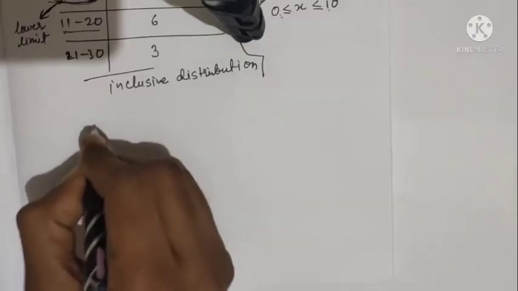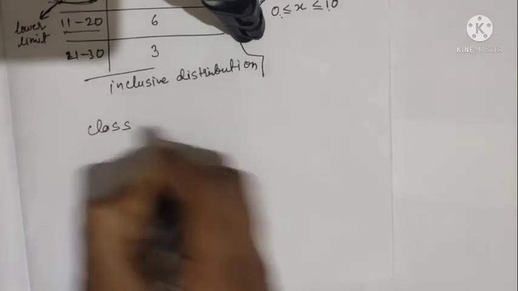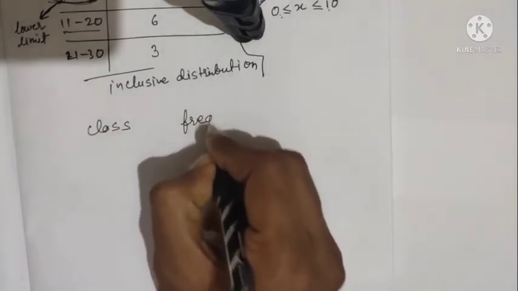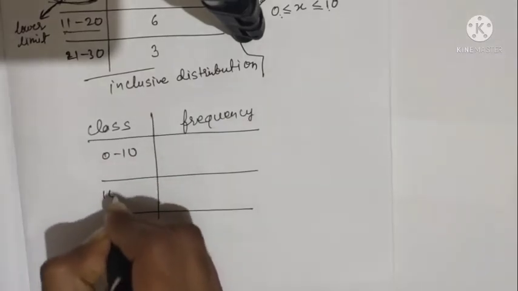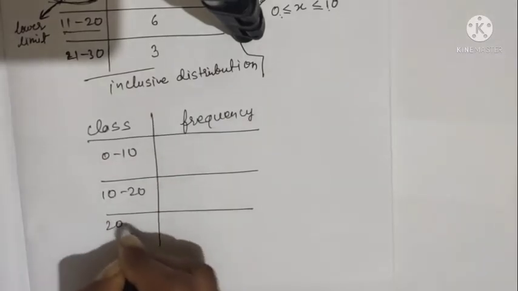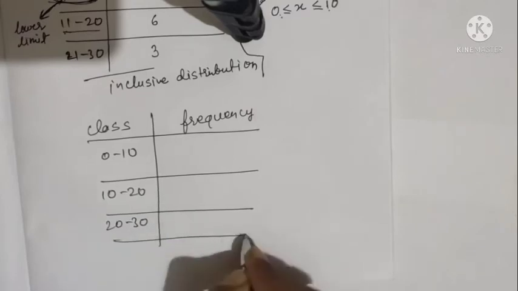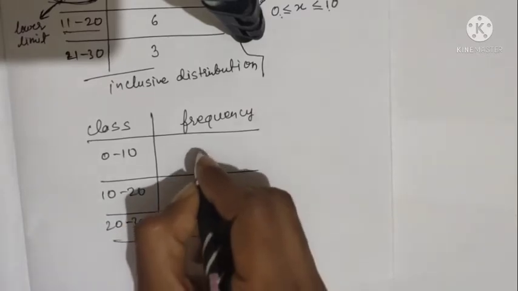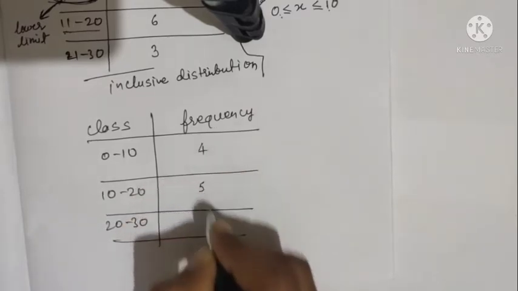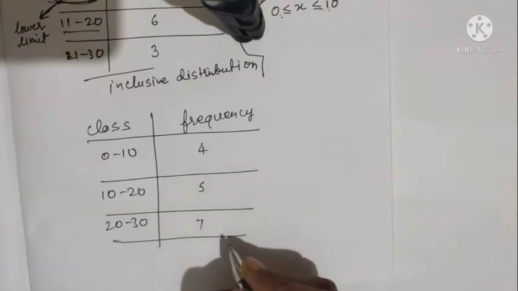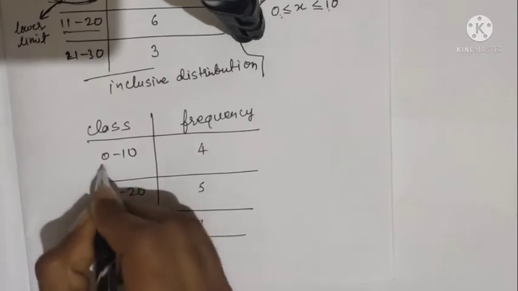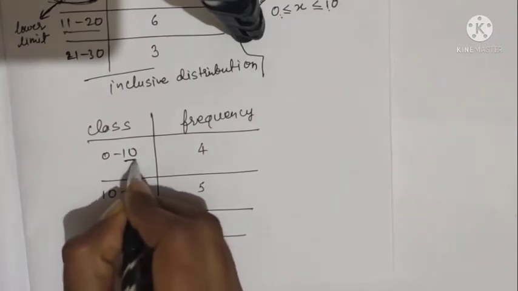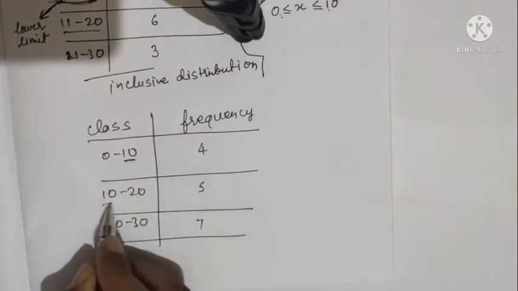Now let us take another example, that is class, and here it is frequency: 0 to 10, 10 to 20 and 20 to 30. Frequency is 4, 5 and 7. Now look at here, the upper limit of the class is 10 and the lower limit of the next class is also 10, which are the same.